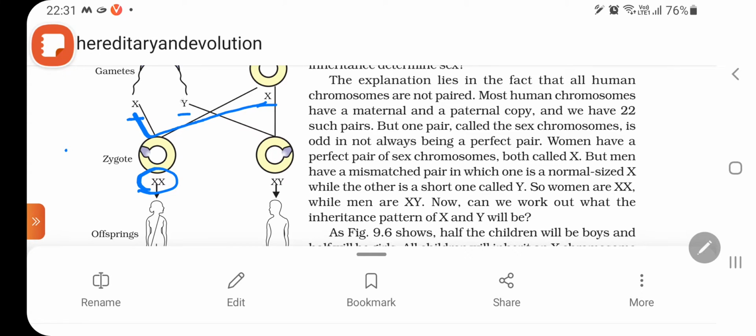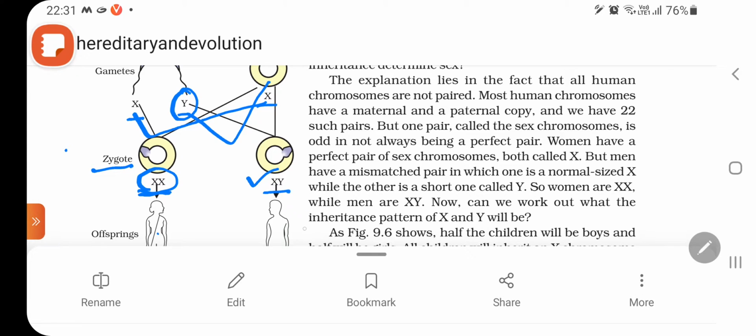And if this type of chromosome fertilizes this egg, then we get this type of genetic setup. If the zygote has this combination, the child will be a girl, and if the zygote has this combination, the child will be male.